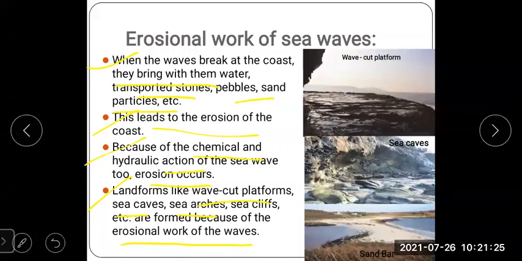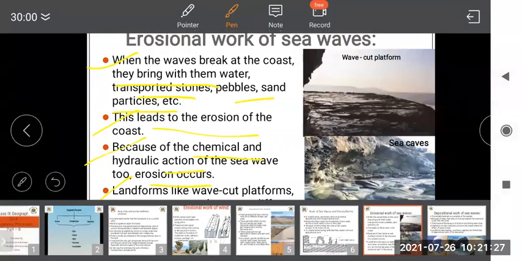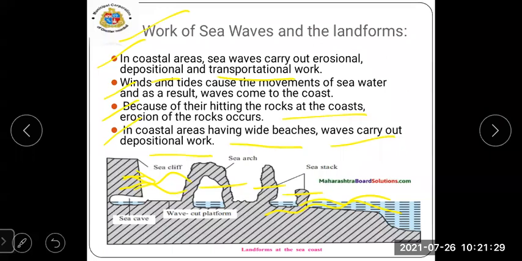See this image now, students. Now, due to the chemical and hydraulic action of the sea waves, erosion will occur, and landforms will also form, like wave cut platform.